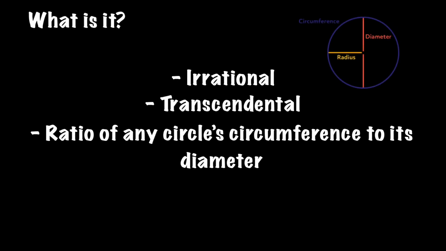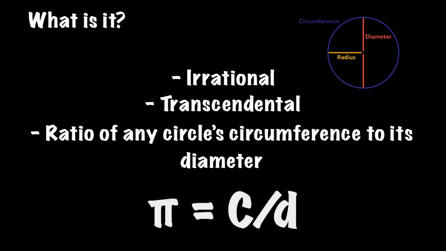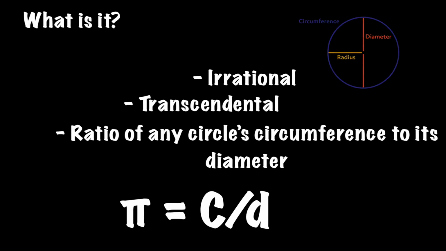Pi is the ratio of any circle's circumference to its diameter, which is expressed in equation form as c over d. This means if someone can accurately measure the circumference and diameter of any random circle, it will produce pi when dividing the two numbers respectively.